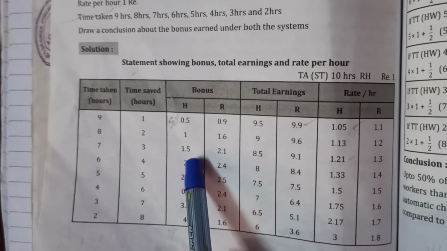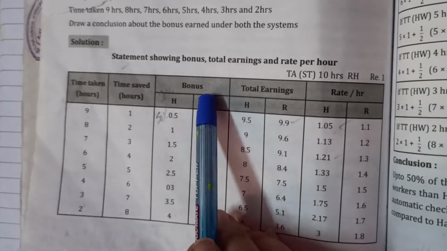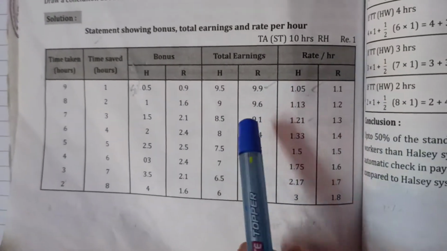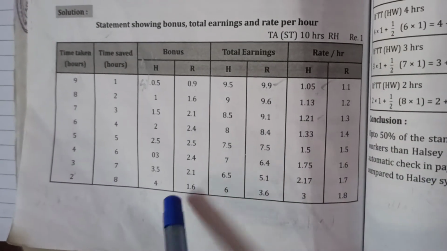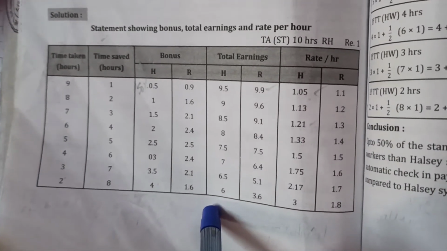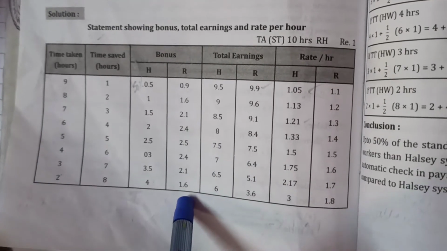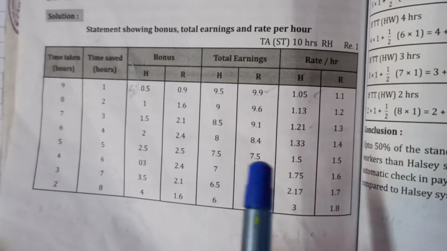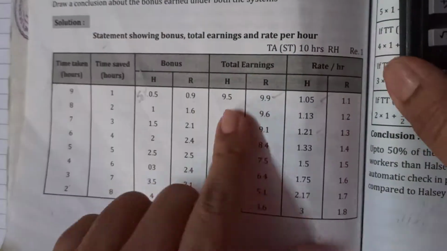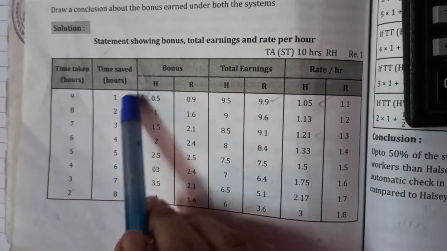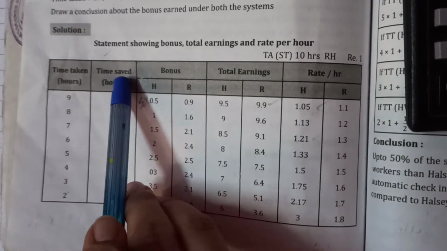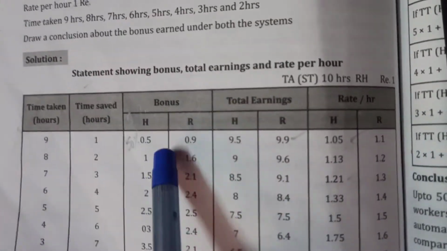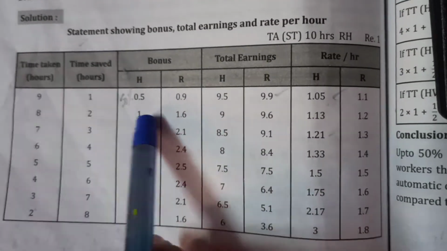Now, we are going to calculate three things. We are going to calculate bonus, total earning, and rate per hour. First one, bonus. Remember one thing, whenever you calculate the Halsey plan, the bonus given by the Halsey plan is 50%. The calculation is completely done on the time saved. How many hours of time have been saved by the employees? Depending on that, we calculate 50% on the time saved.